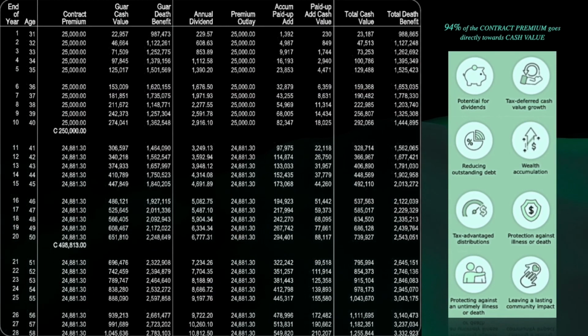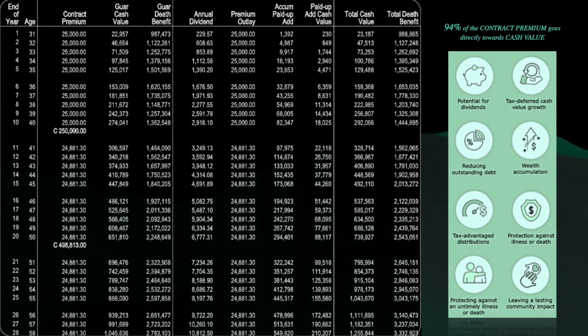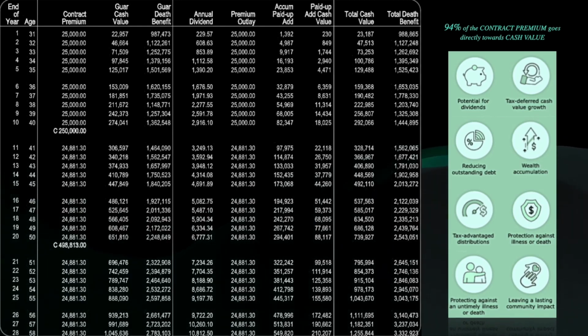In a properly designed whole life insurance contract, 94% of the money you put in goes directly into an account called the cash value. The other 6% is spent buying a life insurance death benefit that will transfer to your heirs 100% tax-free when you die.